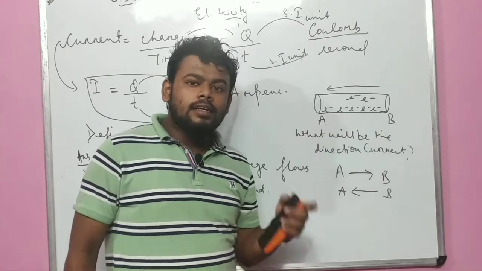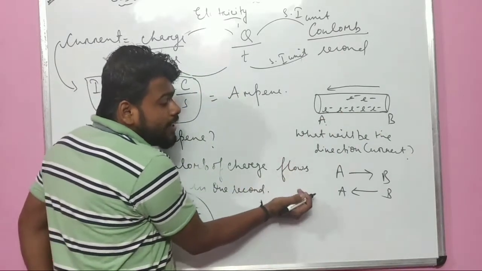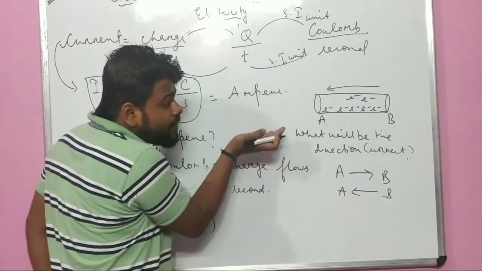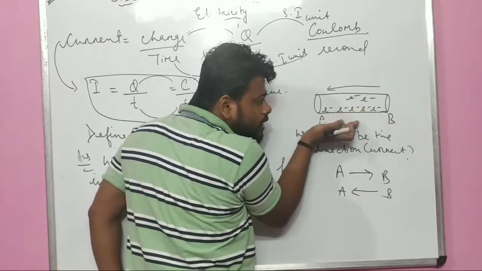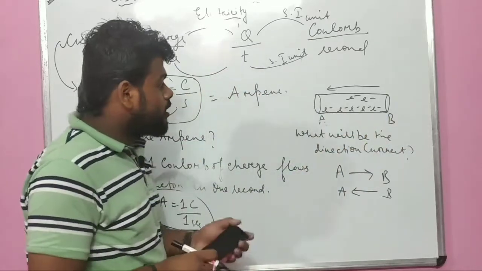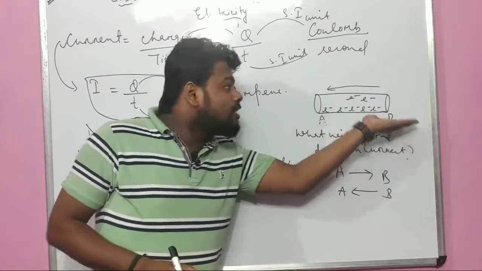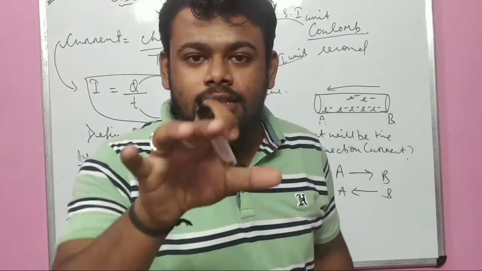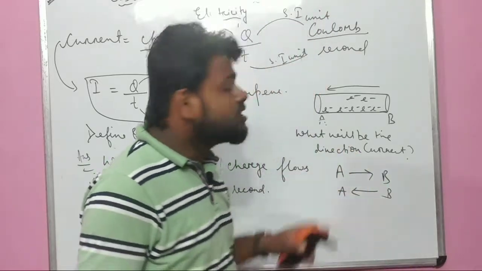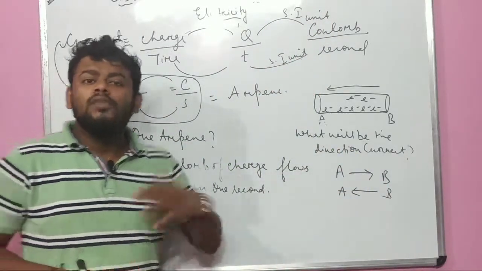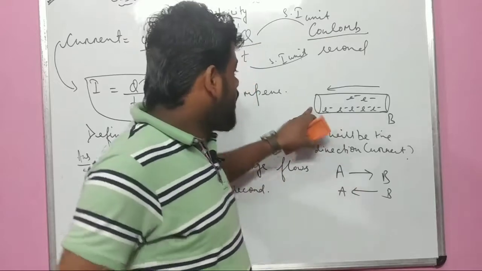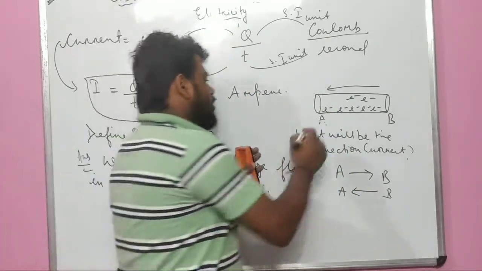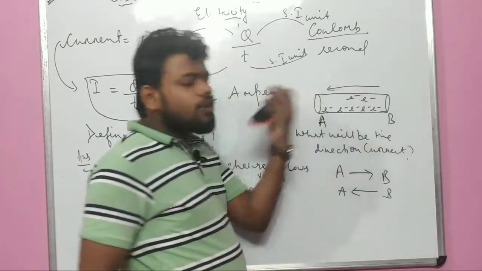Let it be a conductor. In a conductor, an electron always flows in this way. So whenever the electron flows in one direction, remember one thing, the current will always flow in the opposite direction. Why? No one can say why. It is a convention. आई बात समझ में? It is a man-made convention. For that reason, current always flows from B to A.